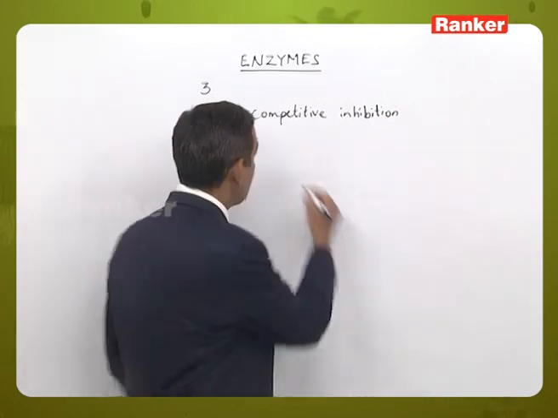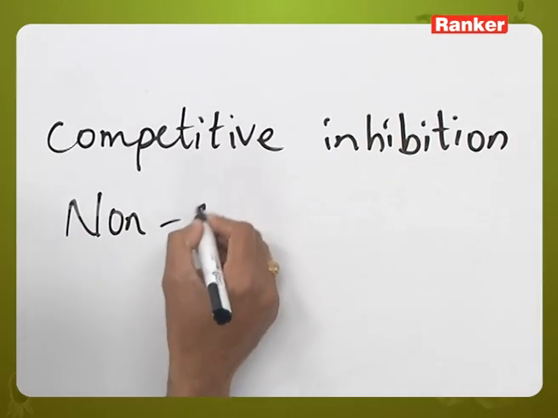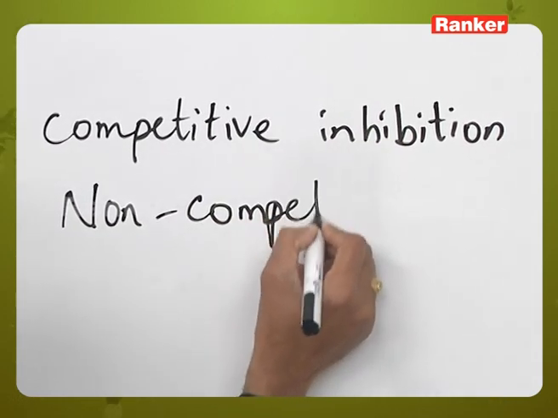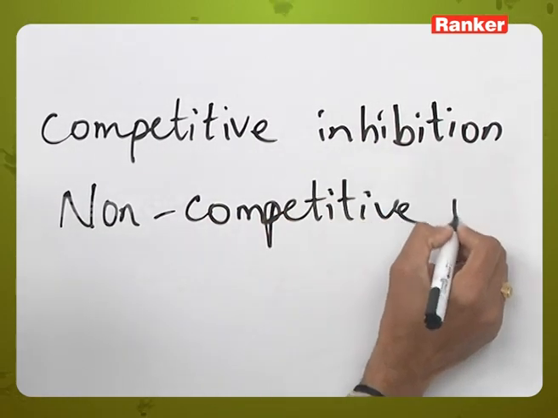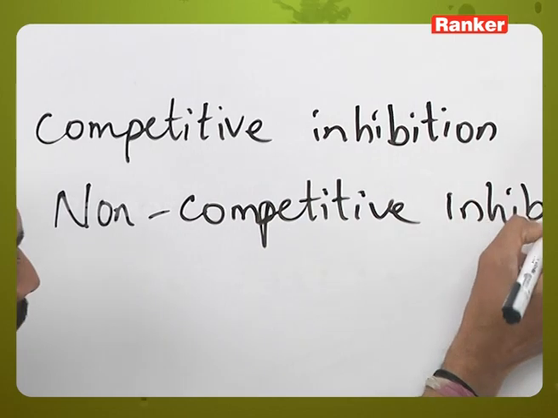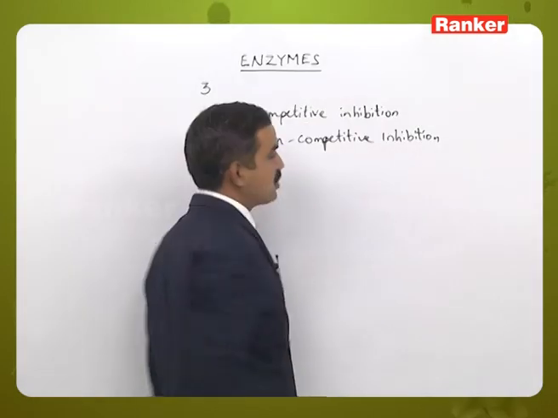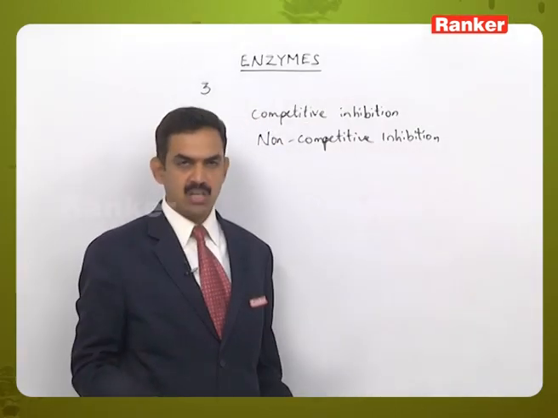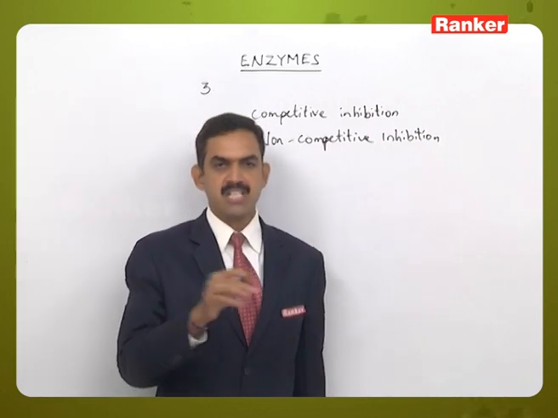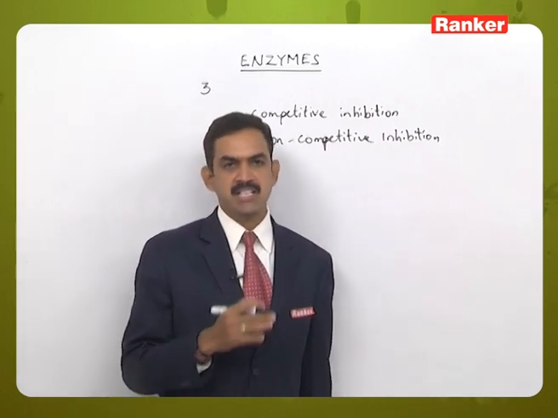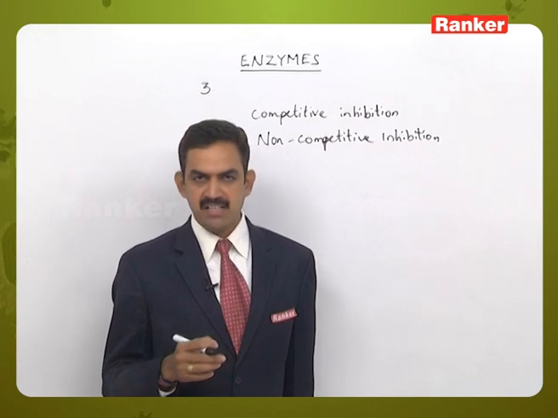Second one, non-competitive inhibition. Here the inhibitor does not have a structure similar to the substrate molecule, and it will not fit into the active site of the enzyme.